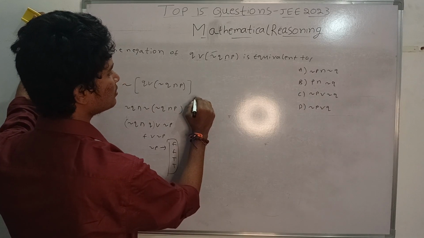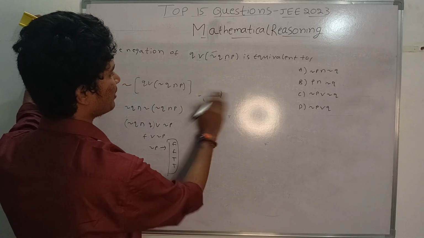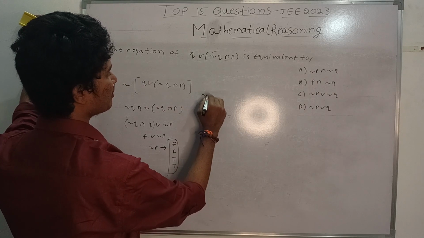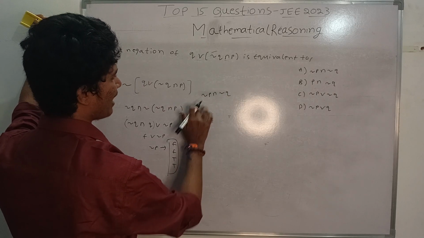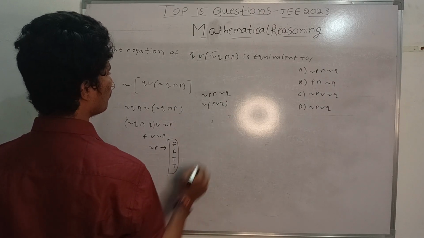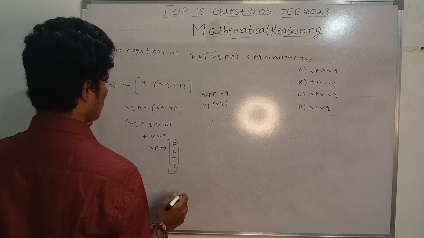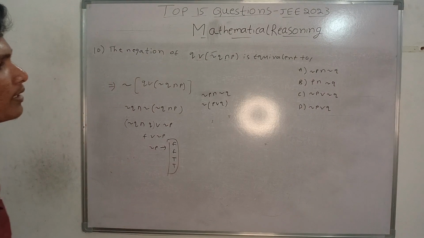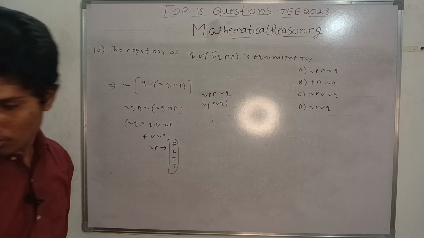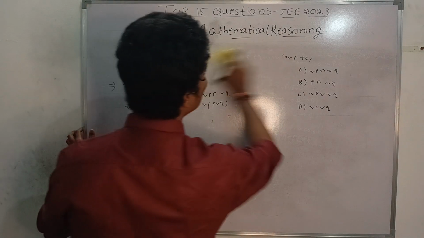And negation of P or Q. The first statement is negation P and negation Q. And when we take negation as common, you will get negation of P or Q. Why is it not equivalent? Leave it, it has an error.